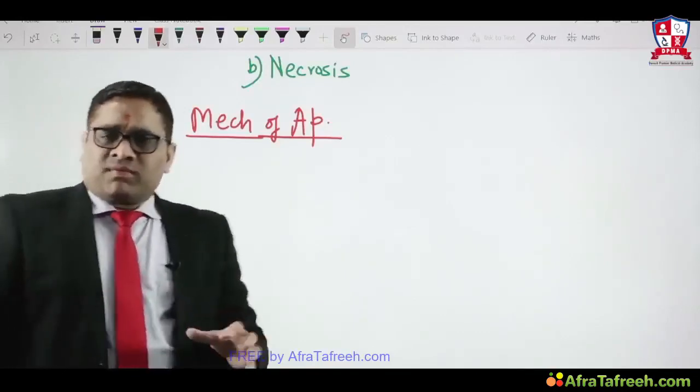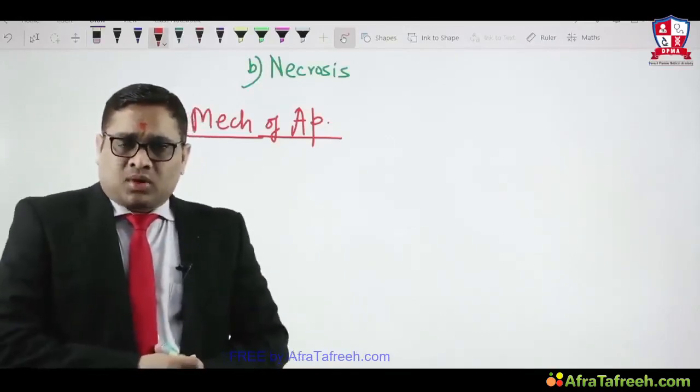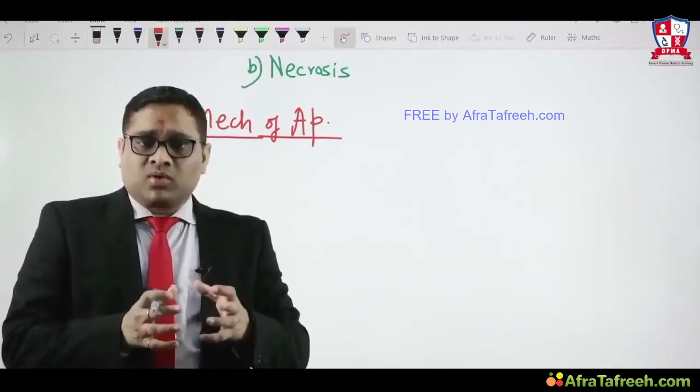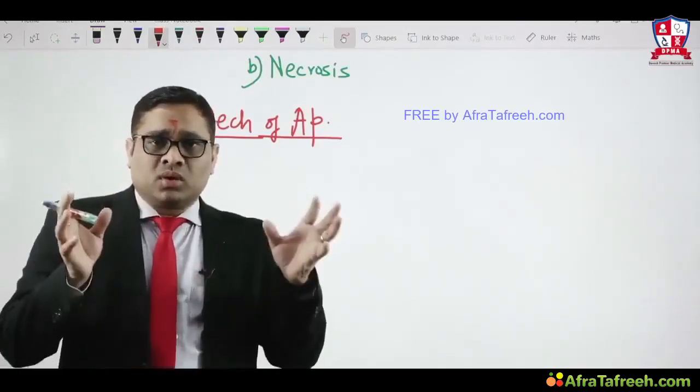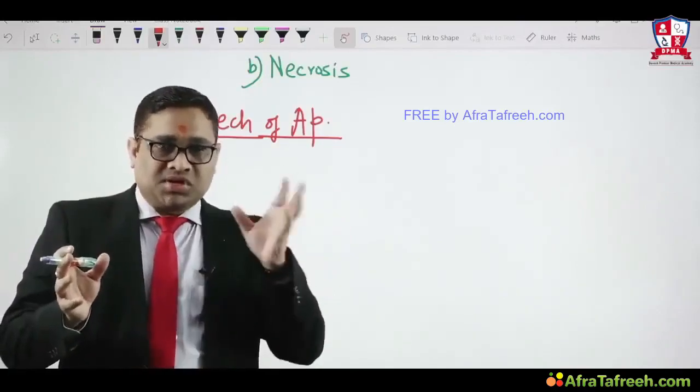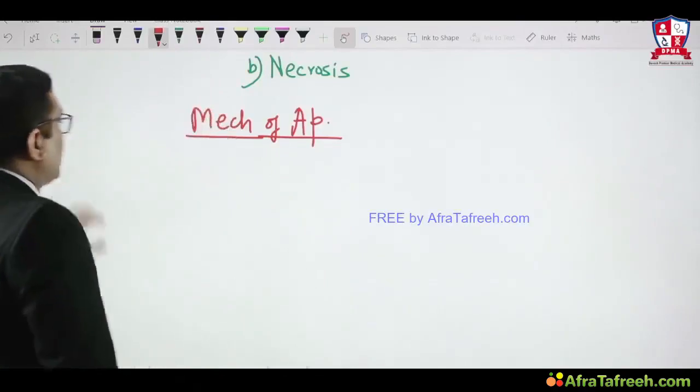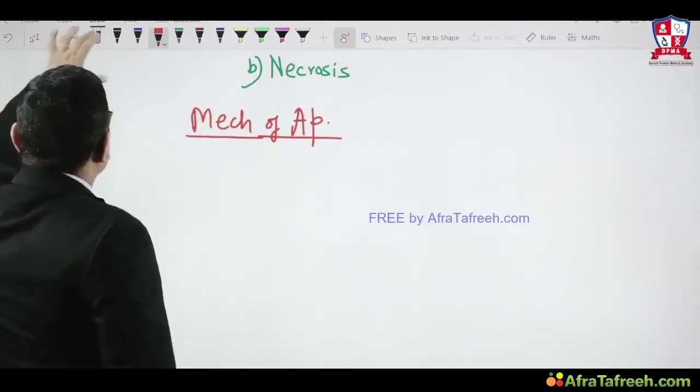In the mechanism of apoptosis, I have already told you caspase, endonuclease, chromatin condensation, but now I am going to bifurcate them into two events: initiation and execution. So there are two events in the mechanism of apoptosis.